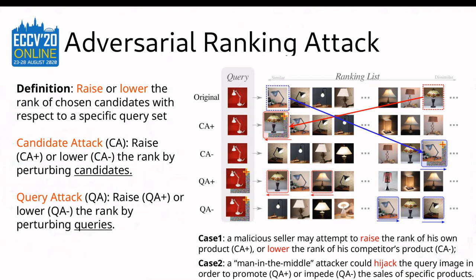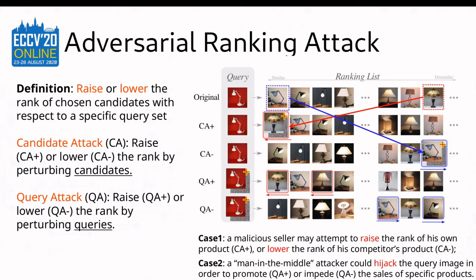The candidate attack changes the candidate ranks by adversarially perturbing the candidate images, while the query attack changes the candidate ranks by adversarially manipulating the query images. Let's look at the right side diagram. For example, there are 5 rows of retrieval results on the shopping platform using images of a white lamp. The first row is the original retrieval result.